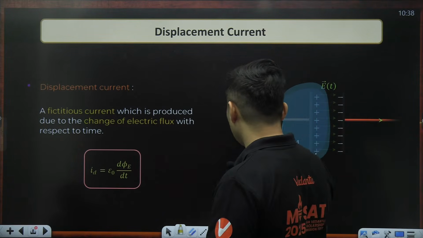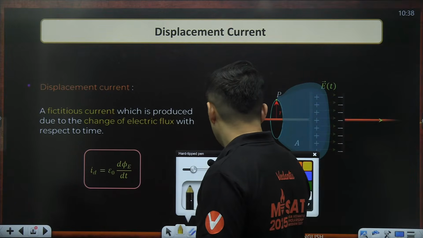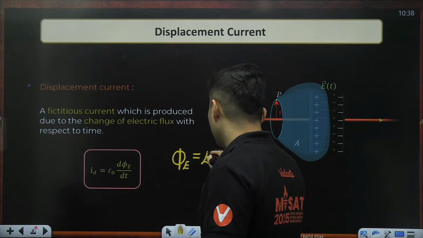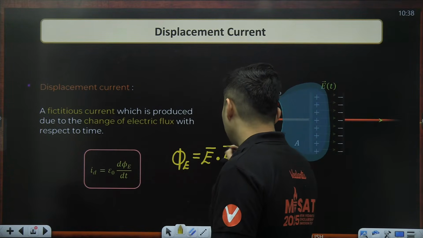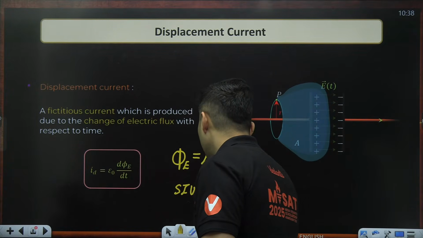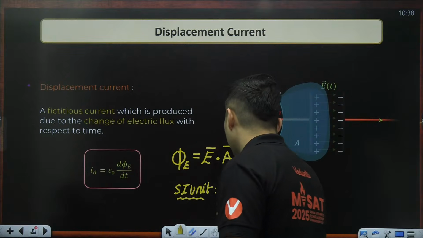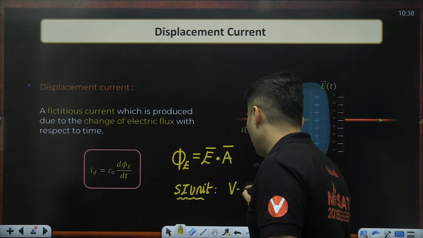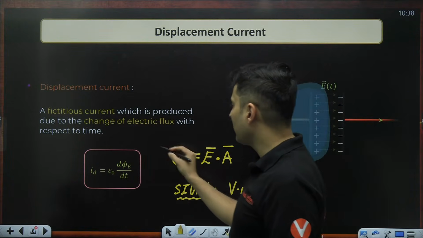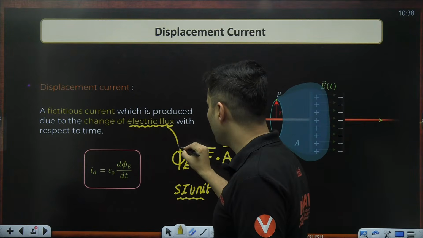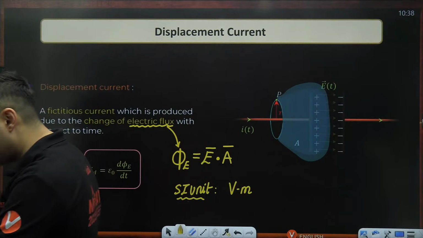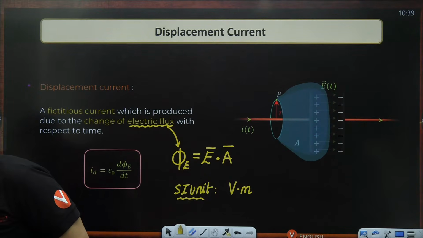And if you have forgotten what was electric flux, just putting up the simple formula for it. It is nothing but the electric field dot product with the area. The SI unit for electric flux is volt per meter into meter square, so it will be volt meter. SI unit of electric flux is voltmeter. That is basically your electric flux, and that creates your displacement current. Okay. Everybody till this point, absolutely clear, my dear students?